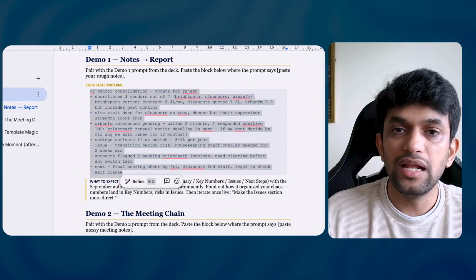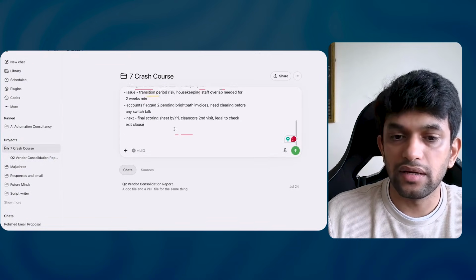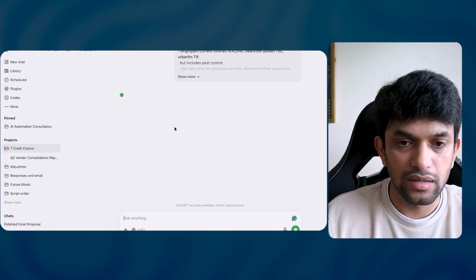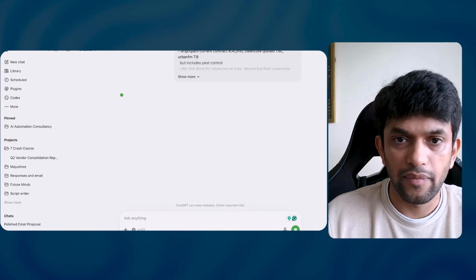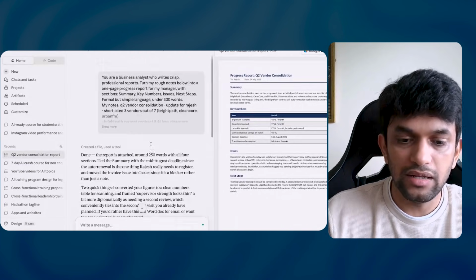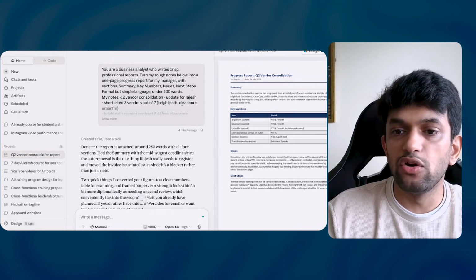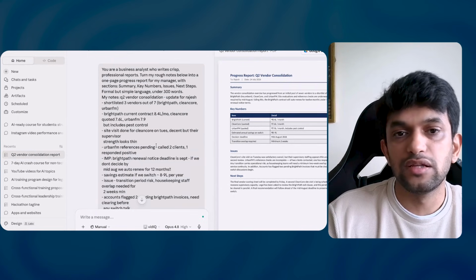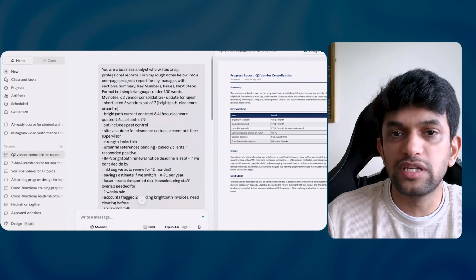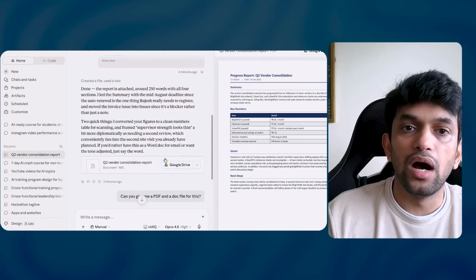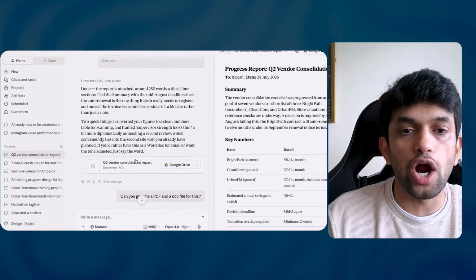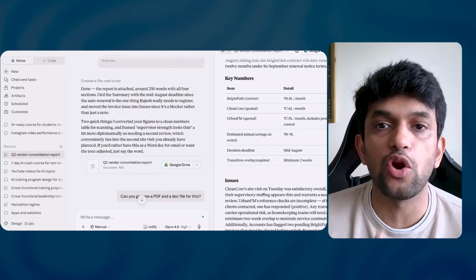Then I will paste it over here. Now it knows everything and I will press go. Let me show you a similar thing in Claude as well, then you can judge whether Claude is better or not.